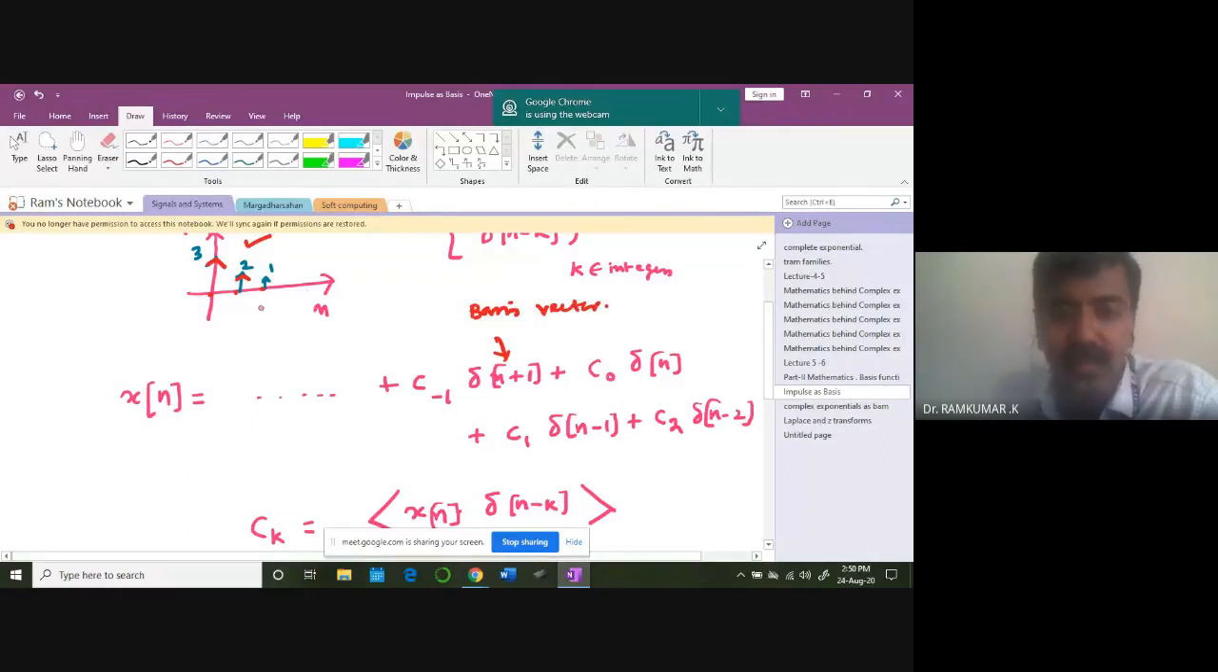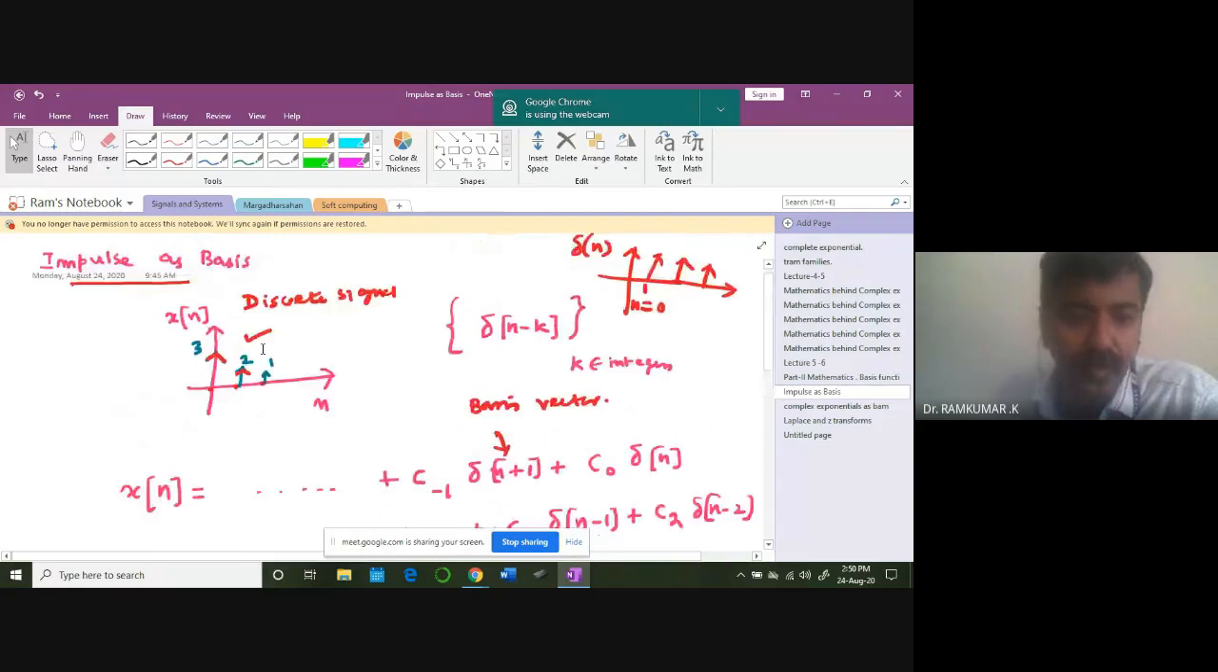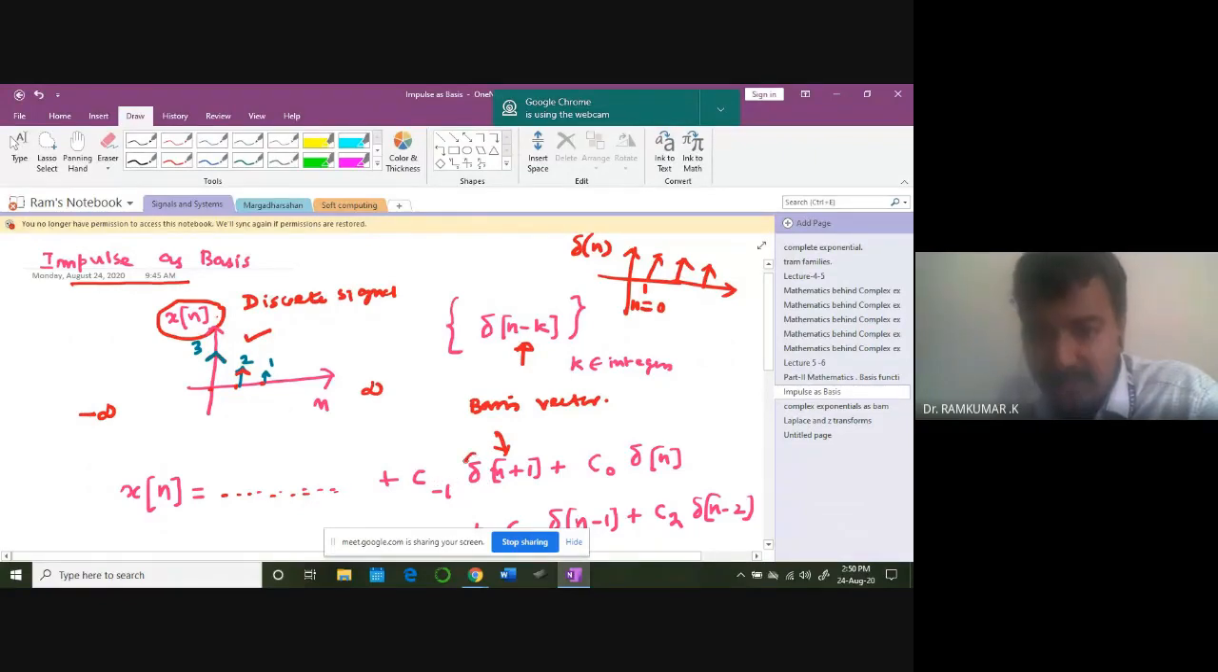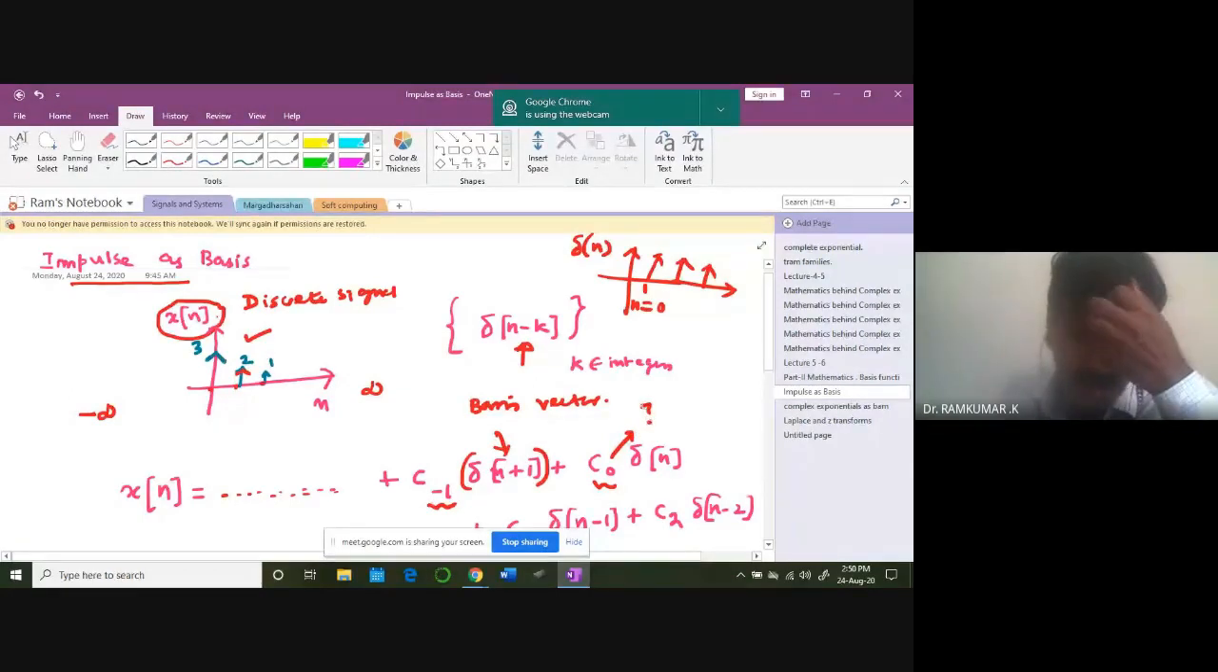And I am going to represent my x of n as a linear combination of these, delta n minus 1. Whether the signal exists from minus infinity to plus infinity, I am going to start somewhere down the line. It's going to come at C1, and then this is a basis, delta n plus 1, C of minus 1, C of 0. They are the coefficients I am interested in finding. How do we get these coefficients? Can somebody help me out, based on the idea we have learned in the last slide?